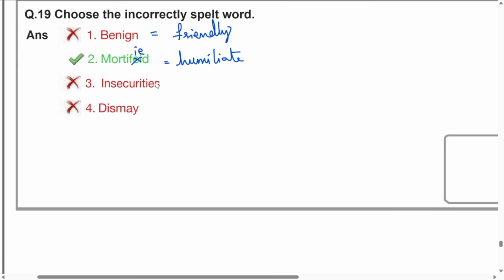Next, insecurities, spelling is fine. Dismay is to shock, shocking or horrifying, dangerous, many meanings. It is negative word. So only incorrectly spelled word comes with the second one. Question number 20.